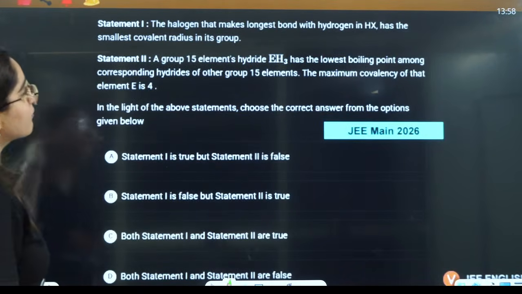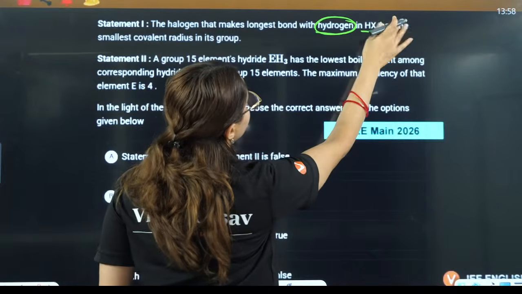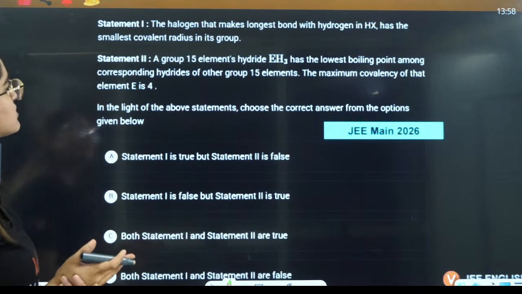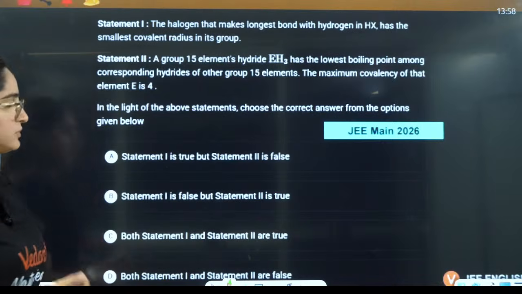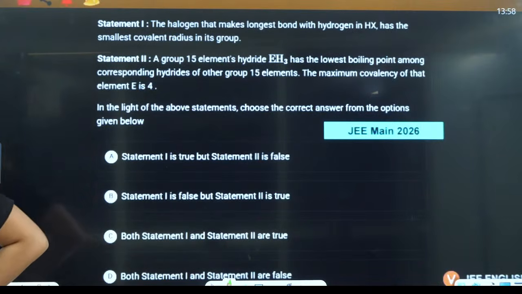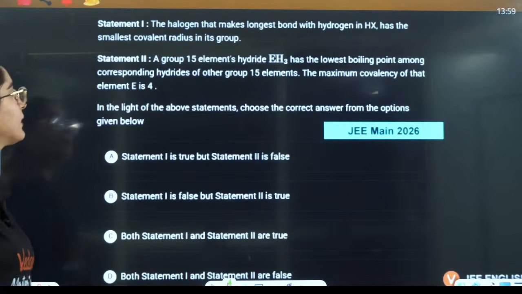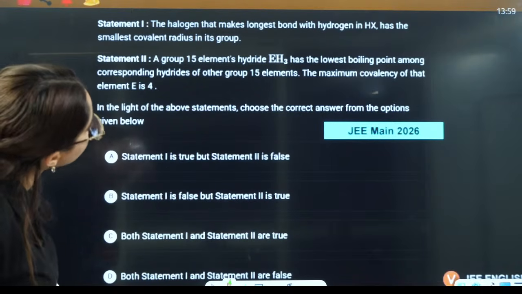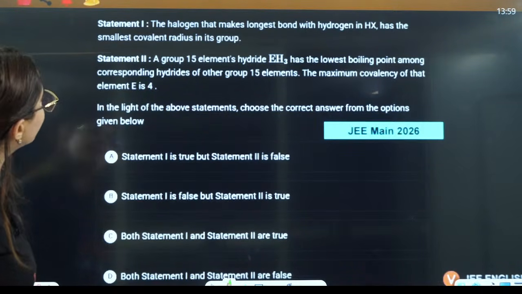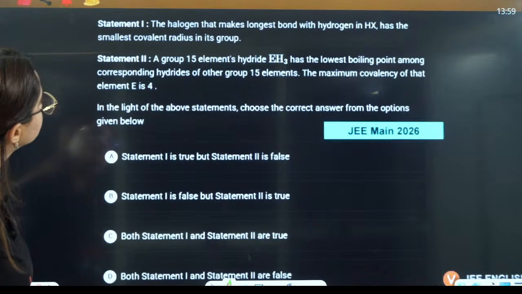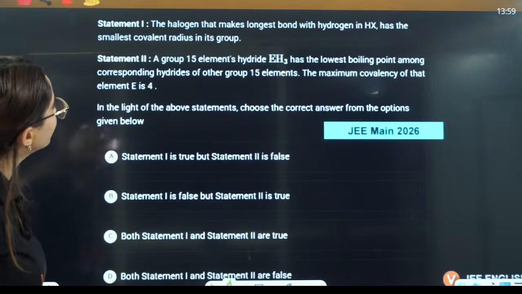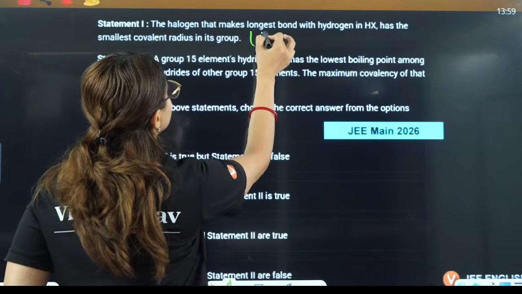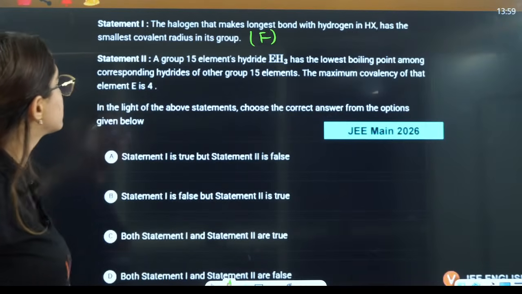Next: the halogen that makes the longest bond with hydrogen in HX has the smallest covalent radius. This you can also tell. Tell me, what is the statement out of these two? This is question practice, right? The halogen that makes the longest bond with hydrogen has the smallest covalent radius. It is making the longest bond, then why will it have the smallest radius? Anybody can tell that this statement is false.